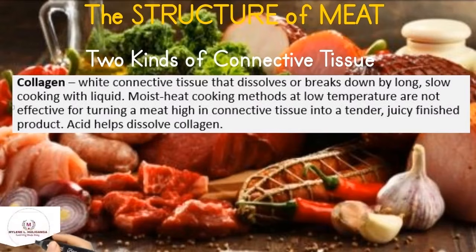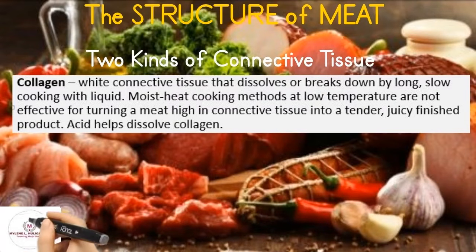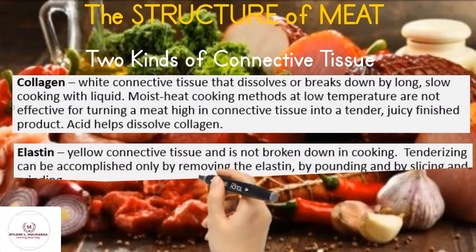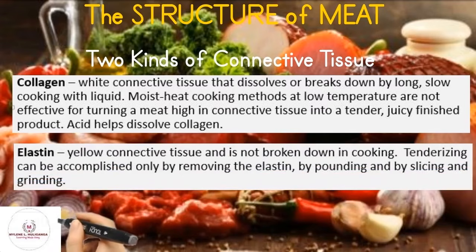Moist heat cooking methods at low temperature are not effective for turning a meat high in connective tissue into a tender, juicy, finished product. Acid helps dissolve collagen. The second kind of connective tissue is the elastin. Yellow connective tissue that is not broken down in cooking. Tenderizing can be accomplished only by removing the elastin, by pounding, and by slicing and grinding.